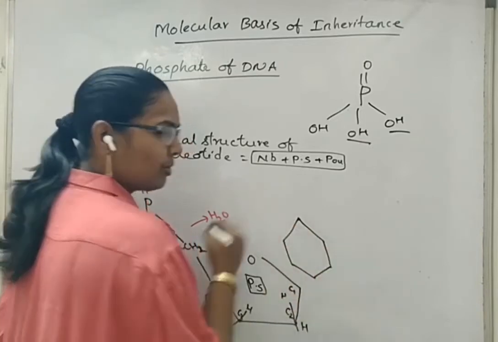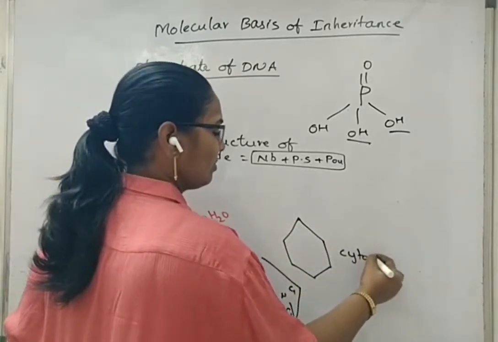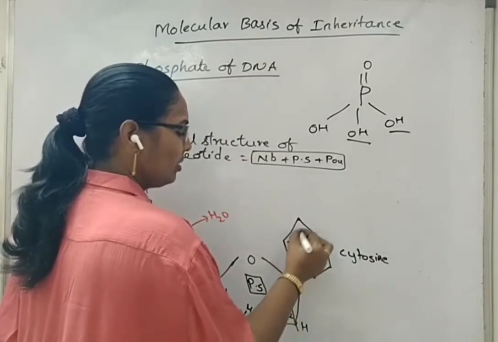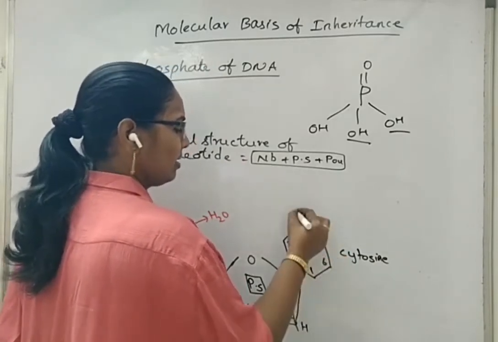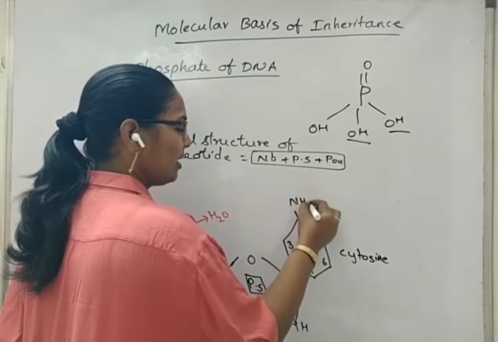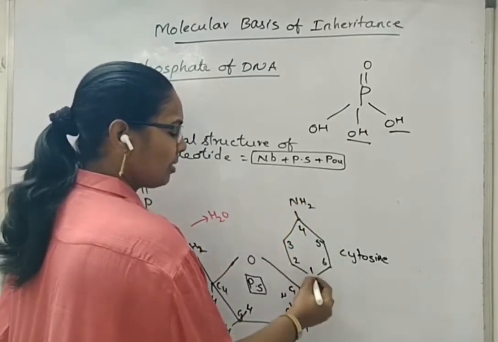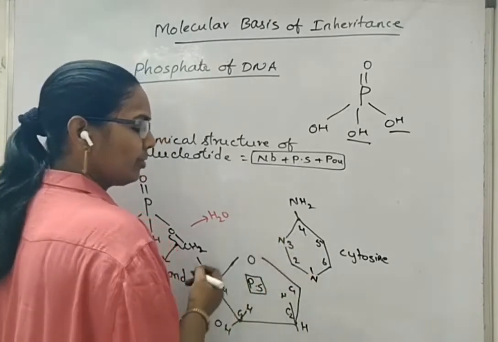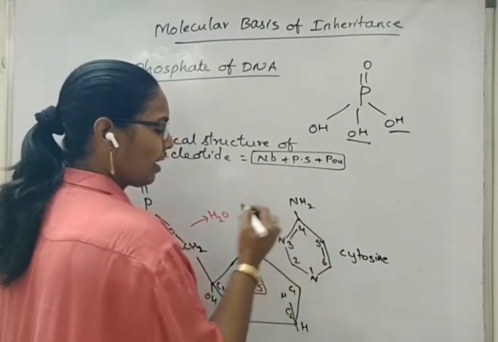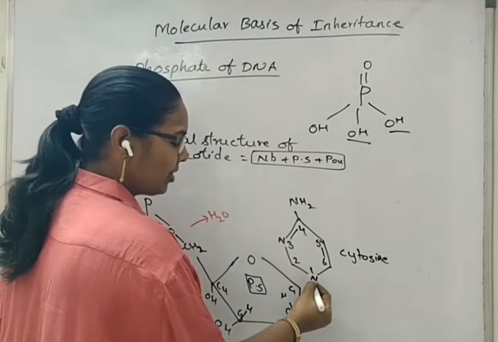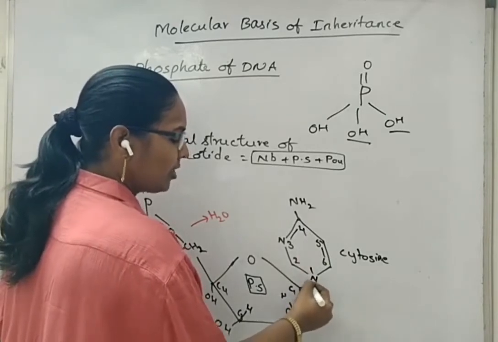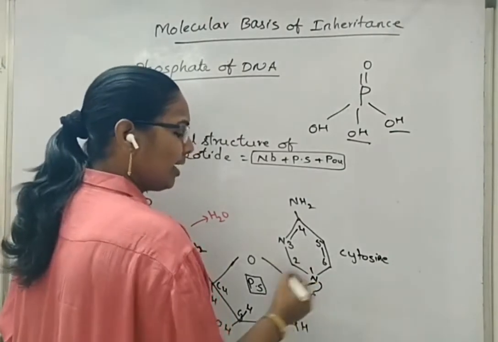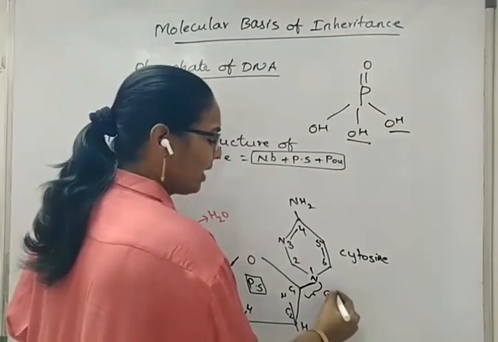If we take cytosine, then we will number the carbons 1, 2, 3, 4, 5 and 6. At the fourth carbon position there is an amino group. At the first carbon position there is a nitrogen atom, and the third position also has a nitrogen atom. Now this nitrogen is attached to the first carbon position of the pentose sugar. Already we have seen that the name of the bond that is formed is the glycosidic bond.